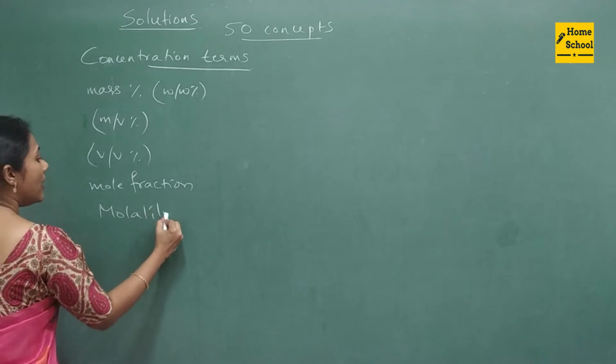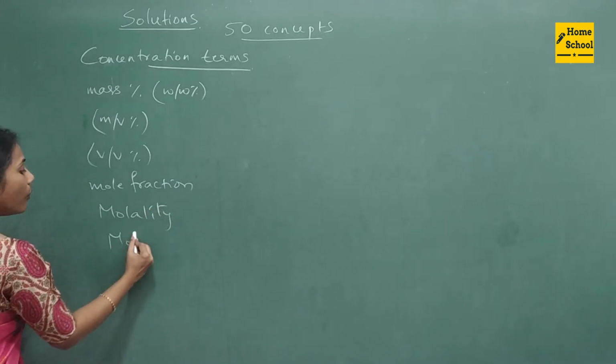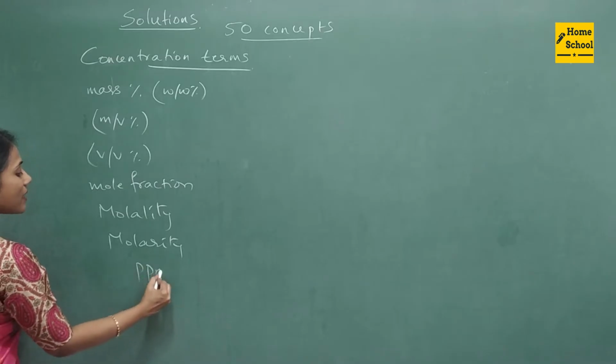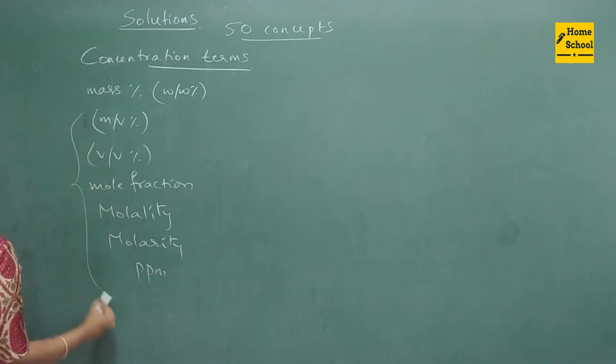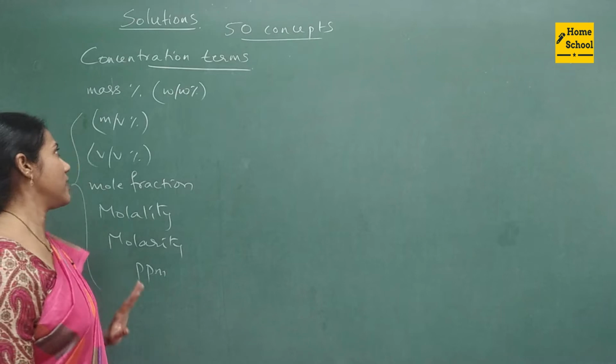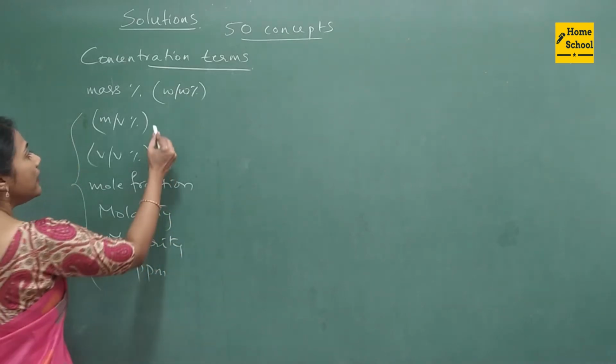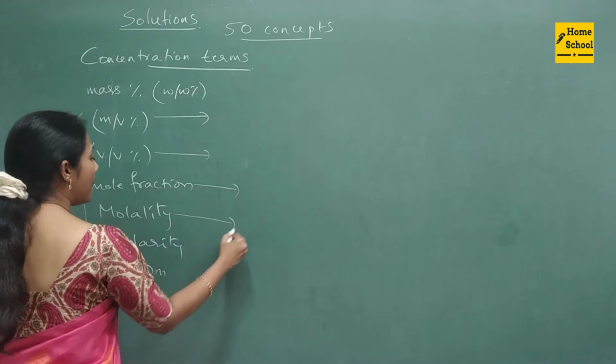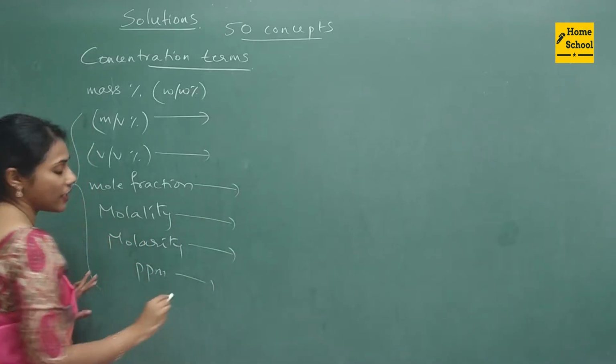Molality, and ppm, that is parts per million. So these are the concentration terms you have to focus on here. And now let me give you the formula that you have to remember in every concentration term.